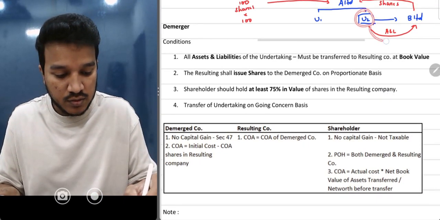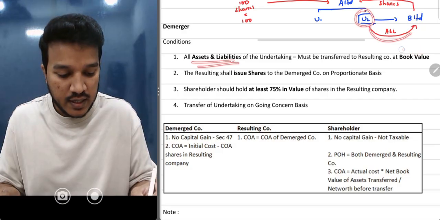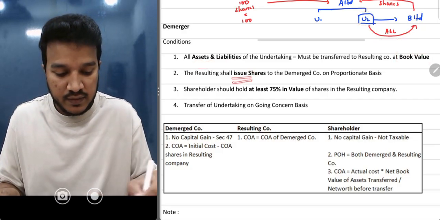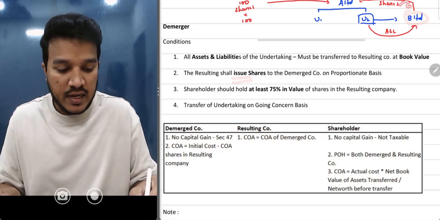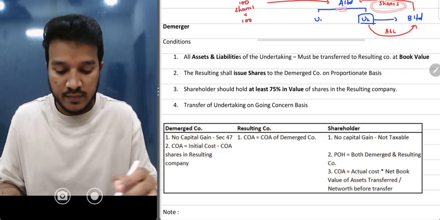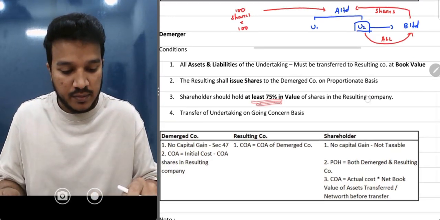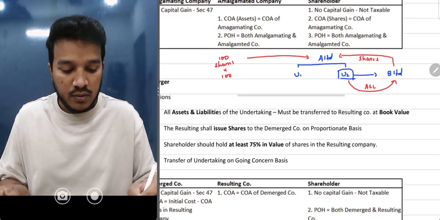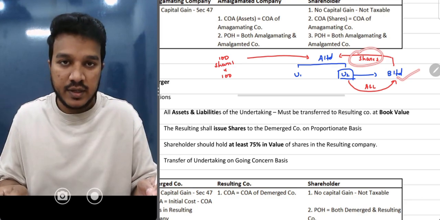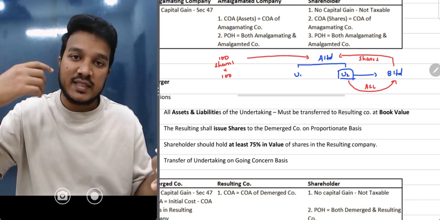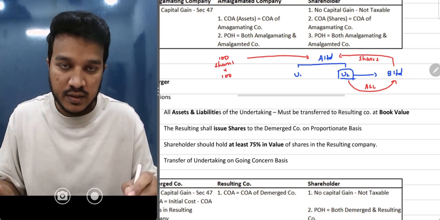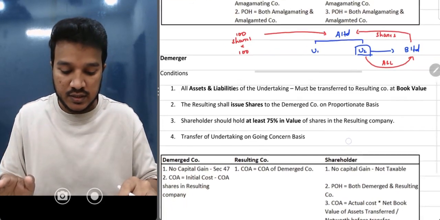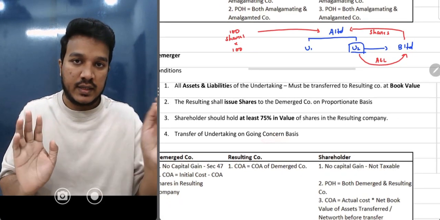This undertaking has to transfer all the assets and liabilities at book value or revaluation value. Then the resulting company will issue shares. This is the resulting company and it is issuing shares to A Limited. Shareholders should hold at least 75%. I was a shareholder in A Limited, right? Now we are getting shares from B Limited, the new company. So I should get at least 75% in value. In the new company, these shareholders should hold at least 75%. That's another condition. And then the transfer should be on a going concern basis.